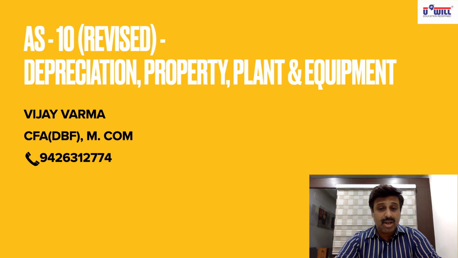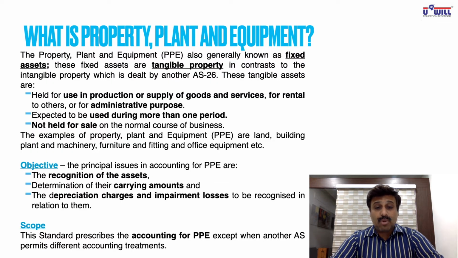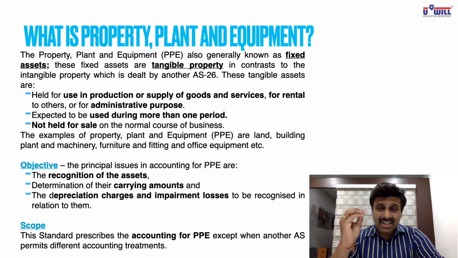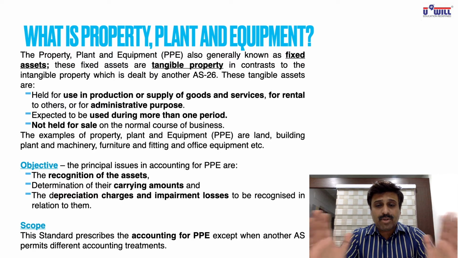Take out your study material of AS10 revised. Very first, we understand what is property, plant and equipment. It's a very simple concept. They have given the name as property, plant and equipment. In very simple language, it is a tangible fixed asset. I repeat, it is a tangible fixed asset. That is the only thing you have to remember.